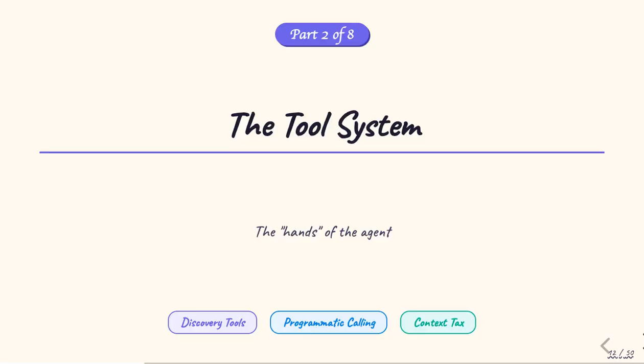Part 2. The tool system. Tools are the hands of the agent, the mechanisms by which Claude Code actually reads files, runs commands, searches code, and makes changes. We'll look at the built-in tool suite, how Claude avoids the context tax problem through programmatic tool calling, and why regex over the file system beats vector embeddings for code search.